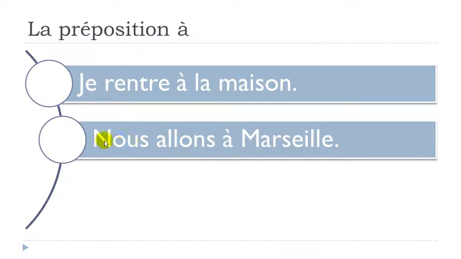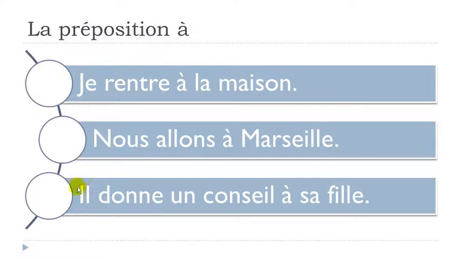Second thing, nous allons, aller is to go, okay, à Marseille. Nous allons à Marseille. Okay, so we go to, all right, so in that case you should use this preposition à. All right?